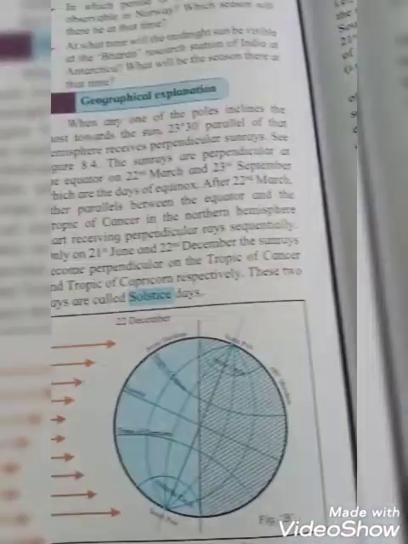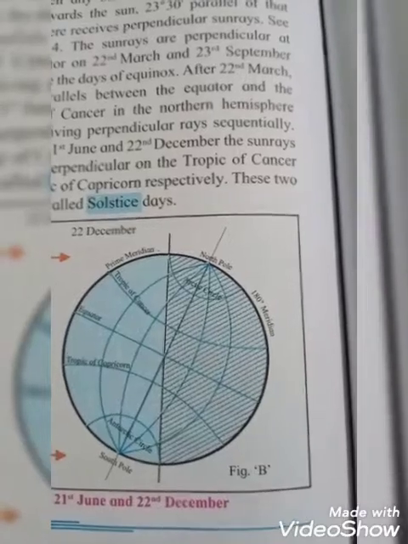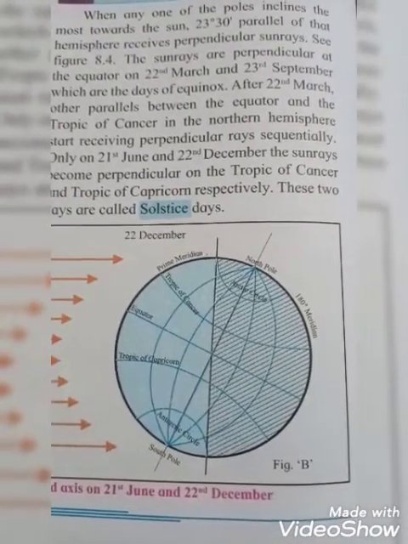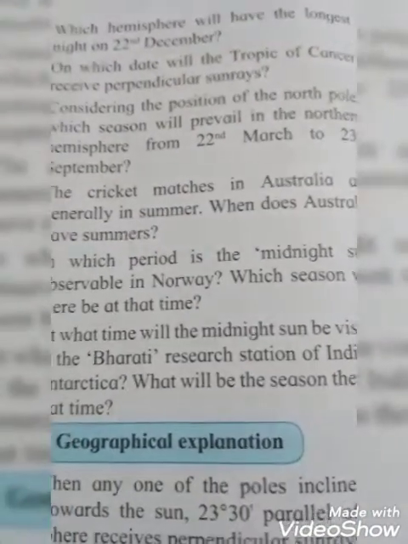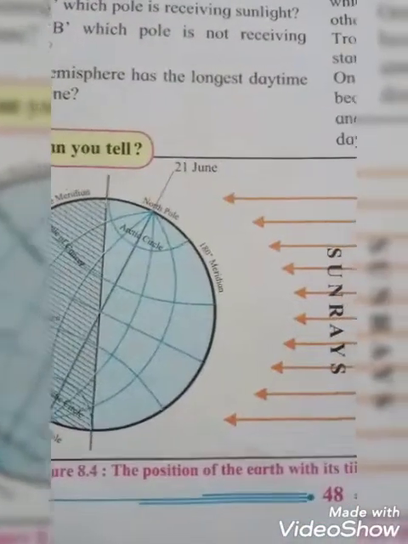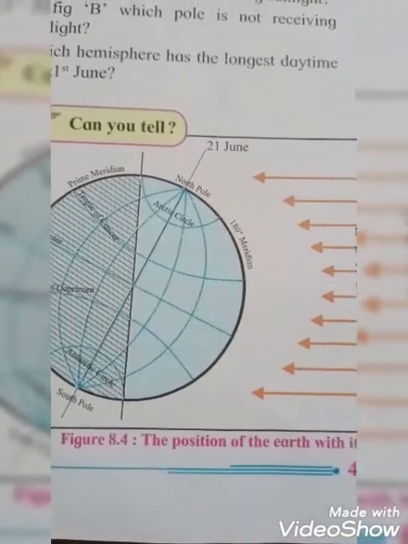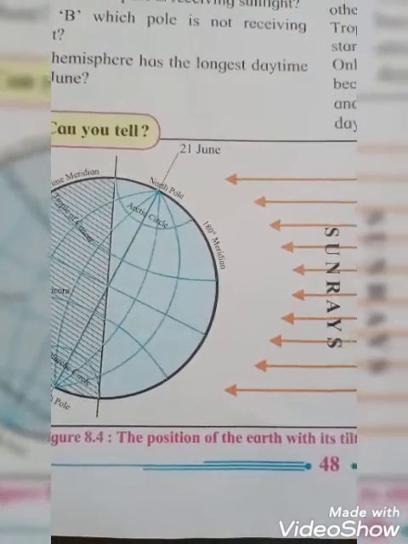Next question is, which hemisphere will have the longest night on the 22nd December? The answer is the northern hemisphere. Next one is, on which date will the Tropic of Cancer receive perpendicular rays? That is 21st June. On 21st June the Tropic of Cancer will receive perpendicular sun rays.